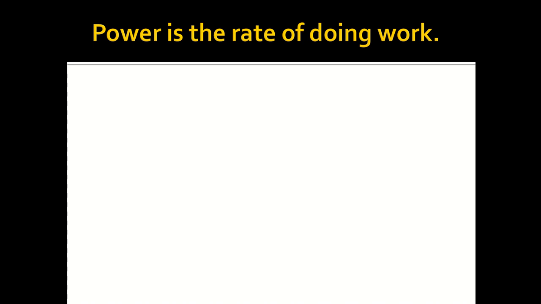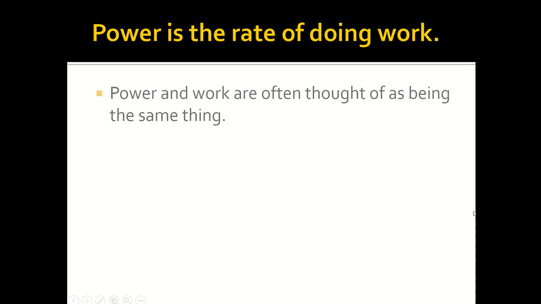So power is the rate of doing work. We've talked about energy and work. For example, what happens when you're doing work over time? Like you might be running, or maybe the engine of a car is spinning constantly as you're driving. So it's constantly outputting some sort of energy over time. So again, power is going to be the rate of doing work. We're going to be expending or consuming energy over time.